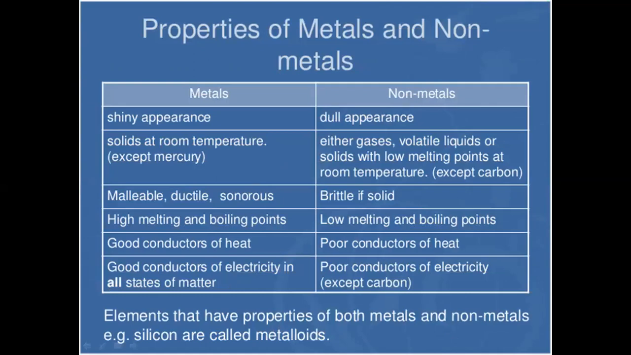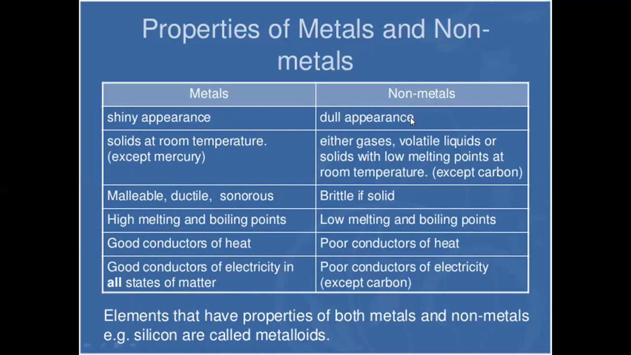Elements further are classified as metals, nonmetals, and metalloids. The elements which have shiny appearance, solid at room temperature, malleable, ductile, sonorous, high melting and boiling points, good conductor of heat, and good conductor of electricity in all states of matter are metals. For example, gold, silver, platinum, iron, copper, etc.